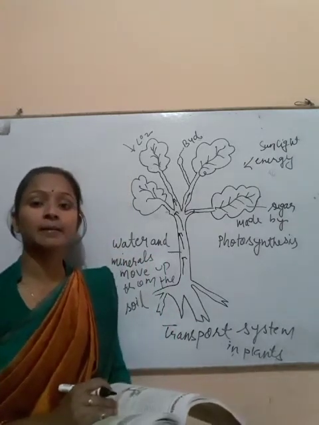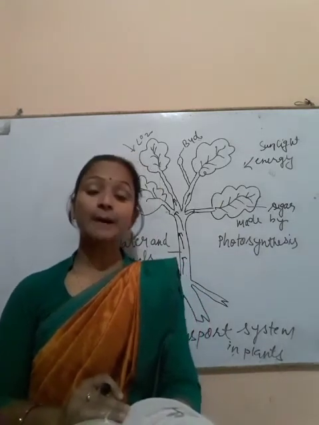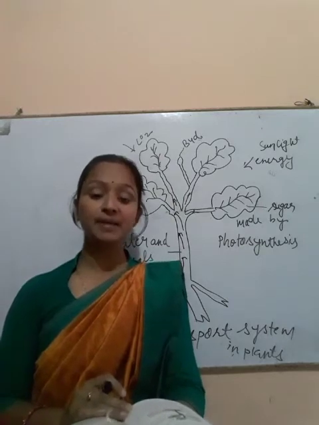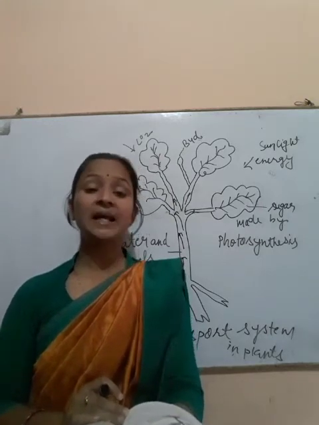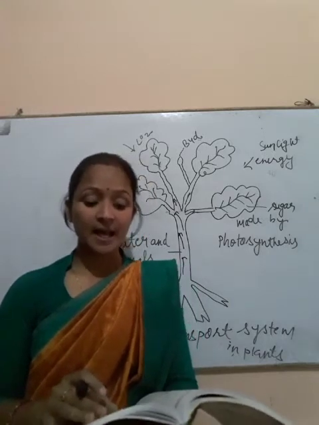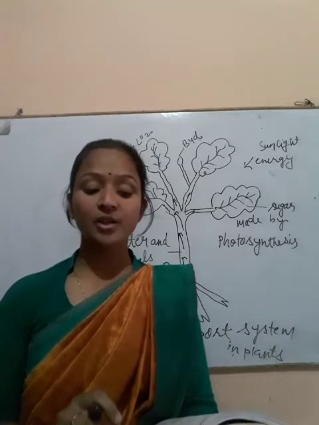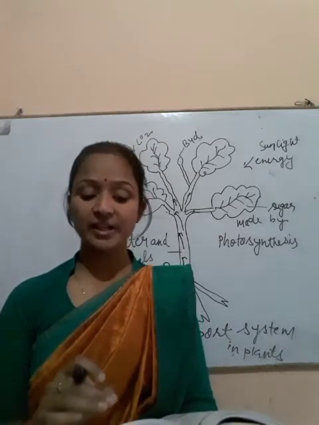Transport of water and minerals: upward movement of water and minerals occurs through pipe-like structures or channels called xylem elements, present in the root, stem and leaves of plants. Water is thus carried to the entire plant.